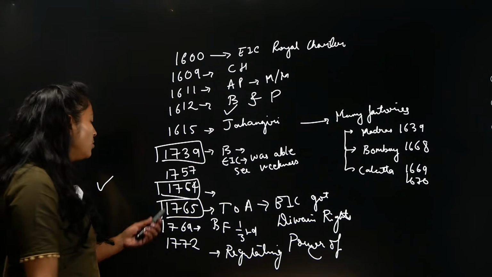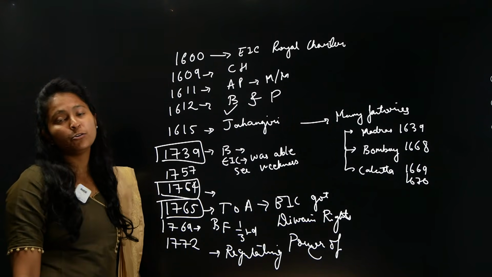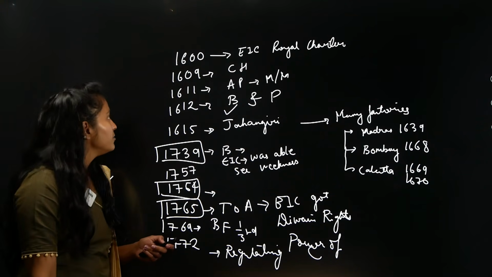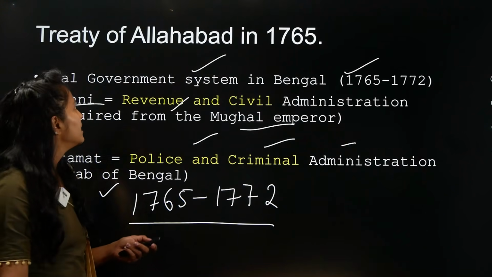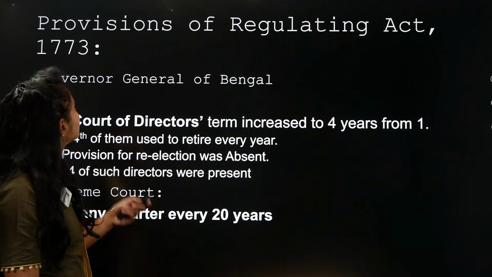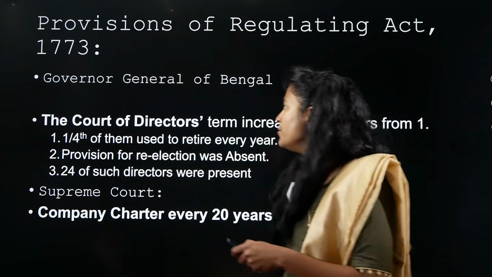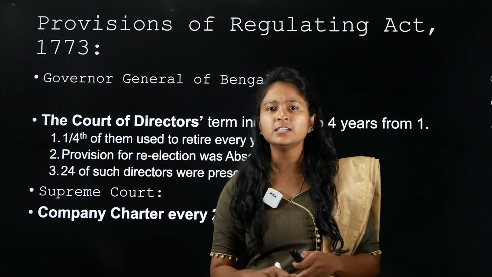Right? So this is how the British government was able to take control of British East India Company. And then we have next, that is the Regulating Act of 1773.